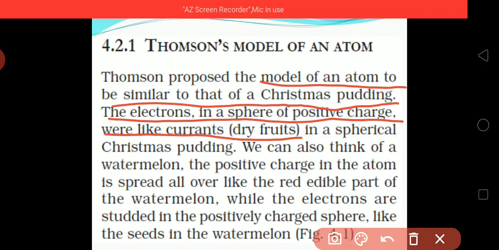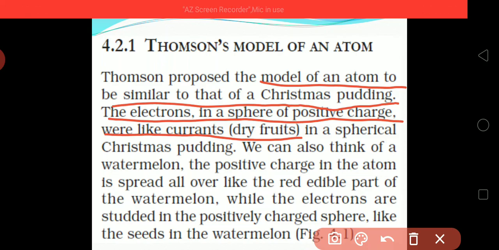In a watermelon we can see that the positive charge in the atom is spread all over, like the red edible part of a watermelon. If we compare an atom with a watermelon, that red edible part is taken as the positive charge in the atom. In the atom, that portion is the positive charge.